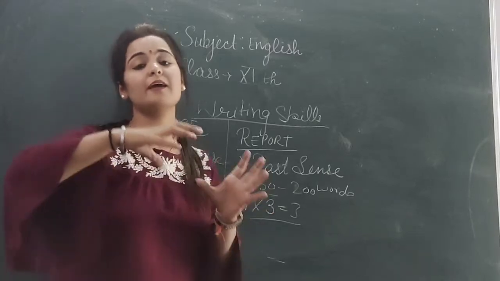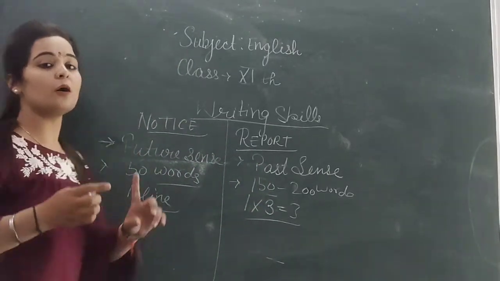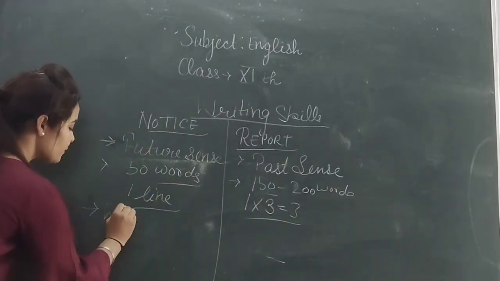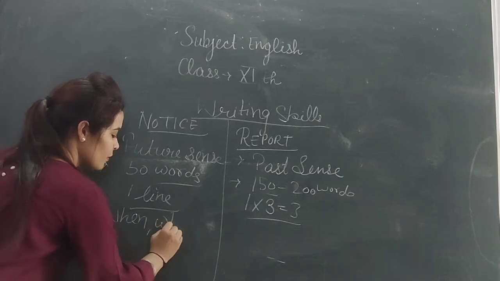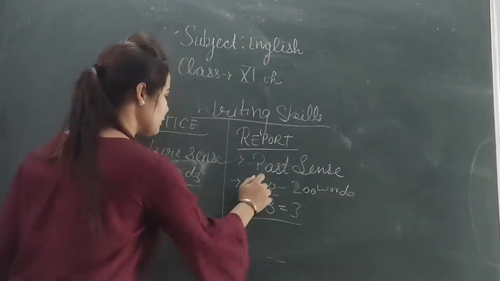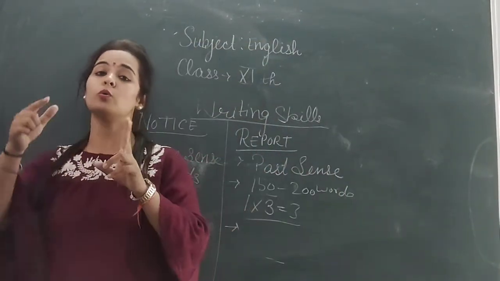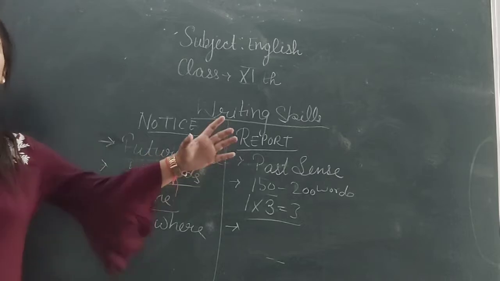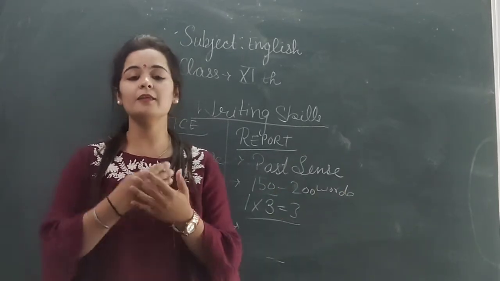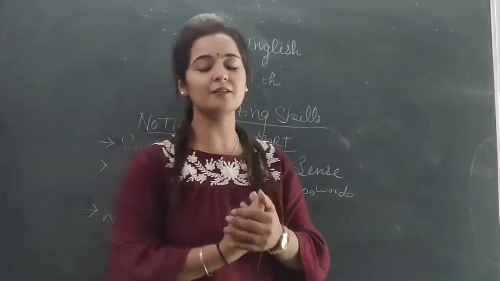Mean to say, आपको क्या करना है? ट्रिपल कर देना है उसको. Okay. And what will you use here? When, where. कि कब और कहाँ. Okay. And what will you use in report writing? When, where, how, whom, by. Okay. All the things, you just have to increase the length. Okay. And I think with this basic thing, you can remember this.